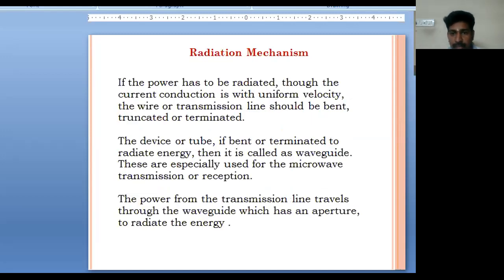If the power has to be radiated, and the current conduction is with uniform velocity, then the wire or the transmission line should be bent, truncated, or terminated. For example, if the device or the tube is made to radiate energy by bending or terminating, it can be termed a waveguide. These waveguides are especially used for microwave transmission or microwave reception. The power from the transmission line travels through the waveguide, which has an aperture to radiate the energy.